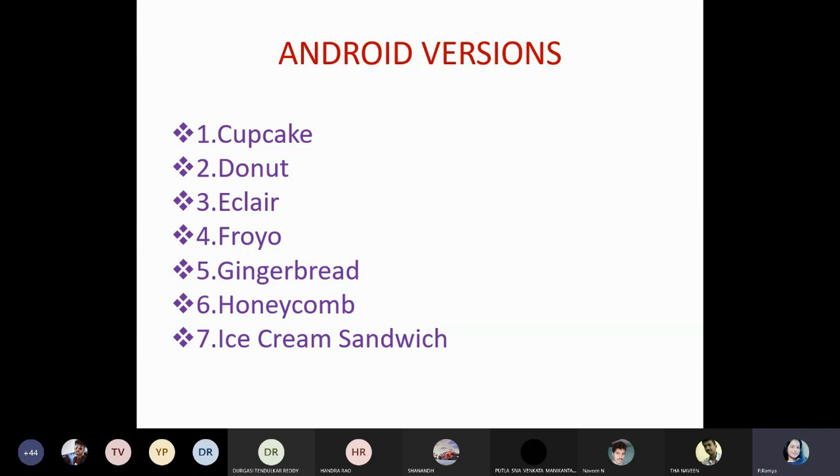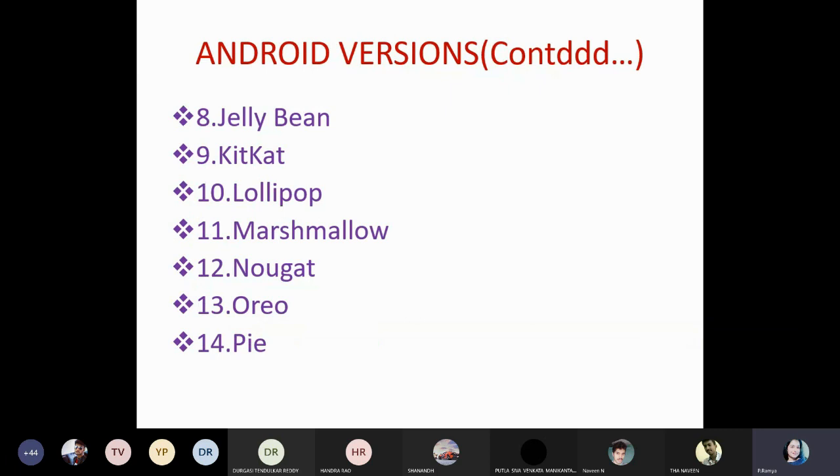Next H, honeycomb, ice cream sandwich, jelly bean, Kit Kat, lollipop. So I think everyone knows from Kit Kat onwards, or jelly bean onwards. Okay, lollipop, marshmallow, nougat, Oreo, pie, and nowadays Q also was released. Each and every version of Android was released by Google only.